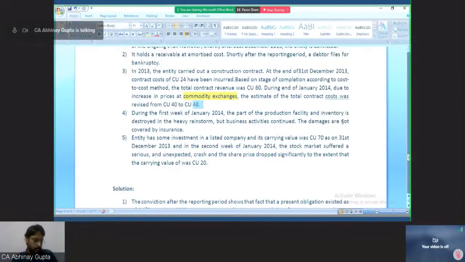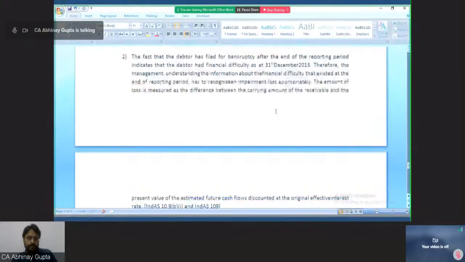So nobody has come up with this answer. For the third, only one person has responded that this is an adjusting event. He has also responded that event 4 is an adjusting event, event 5 a non-adjusting event. Okay, very quick. Vikas Gupta from Kathmandu. Okay, so let's see the answer to number 3.